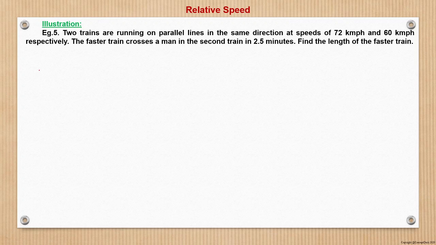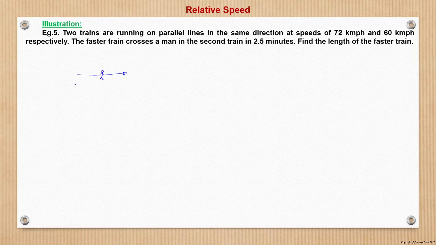Now question number 5. Two trains are running on parallel lines in the same direction at speeds of 72 km per hour and 60 km per hour respectively. The faster train crosses a man in the second train in 2.5 minutes. So now see what happens. This is a train going here, and a man is sitting here on this train.